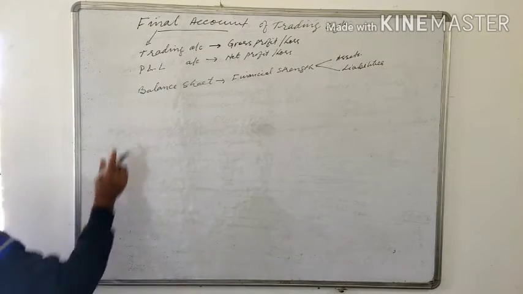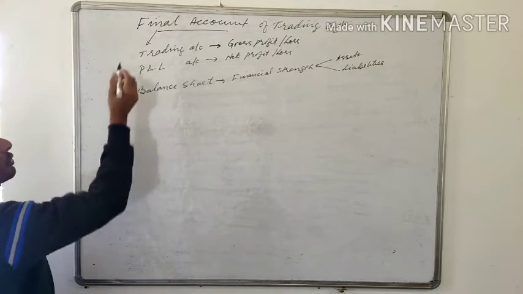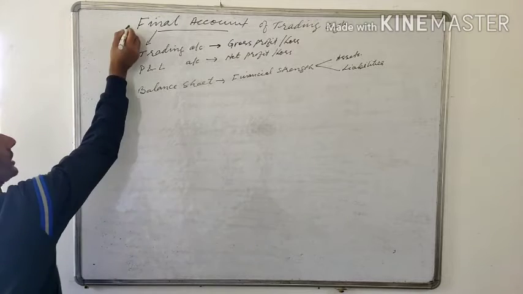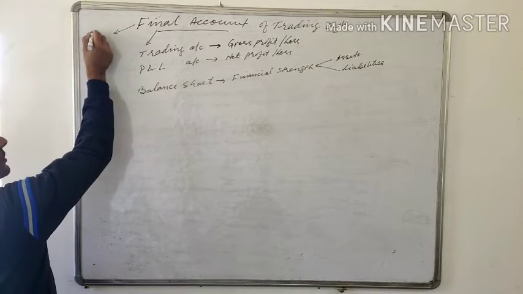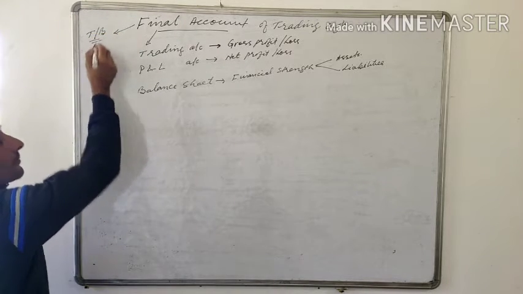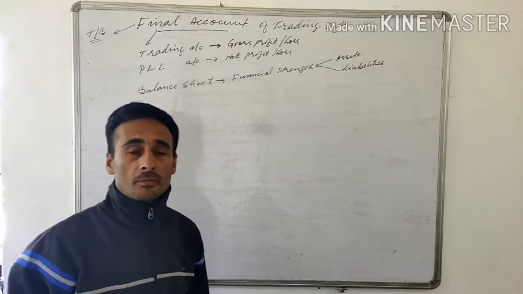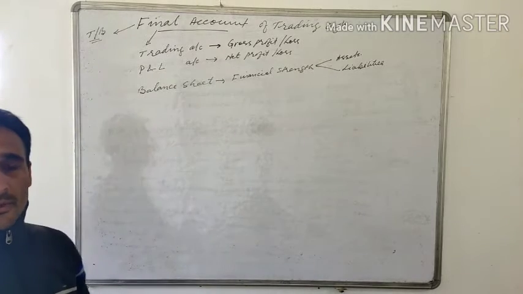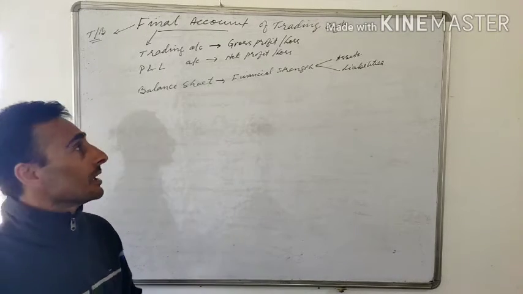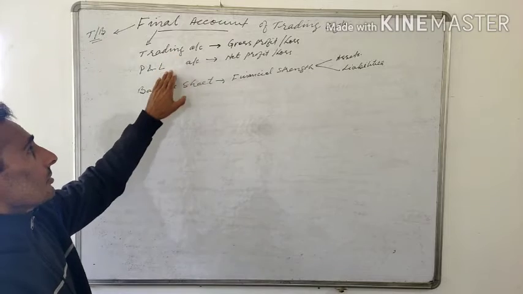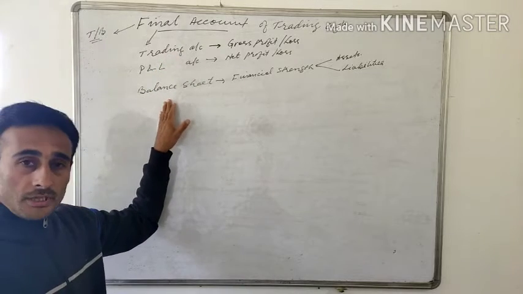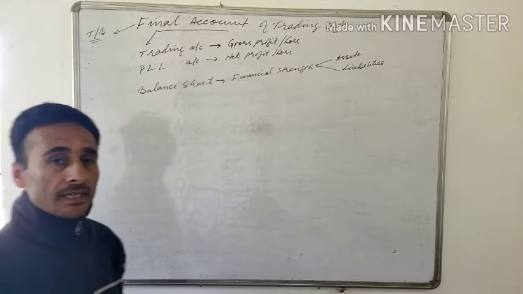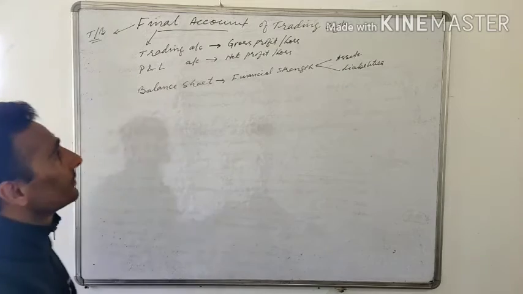Now the question comes: from where do you prepare the final account? The final account is prepared from a trial balance. The trial balance will be given to you, and from the given trial balance, you will prepare the trading account, profit and loss account, and the balance sheet. And these are prepared at the end of a year.